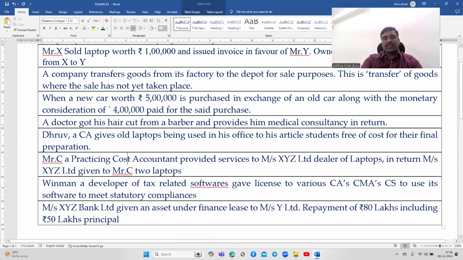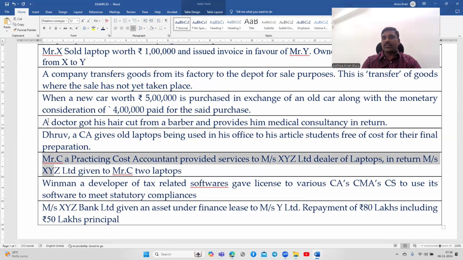Now look at another barter transaction. Mr. CA, a practicing cost accountant, provided services to M/s XYZ Limited, a dealer of laptops. In return, M/s XYZ Limited gave Mr. CA two laptops. So this is for your assignment. As I solved this doctor example, okay, who is the supplier? What is the nature of supply? Who is the recipient? What is the consideration? You need to solve this also. Take it as an assignment and solve this example.